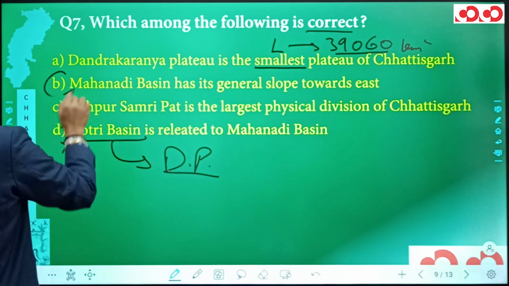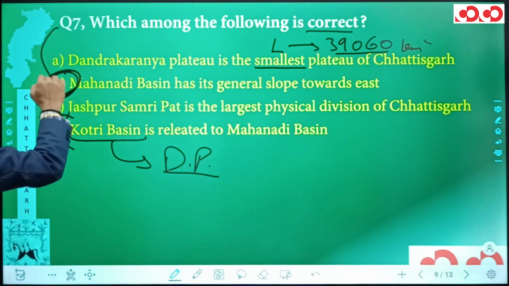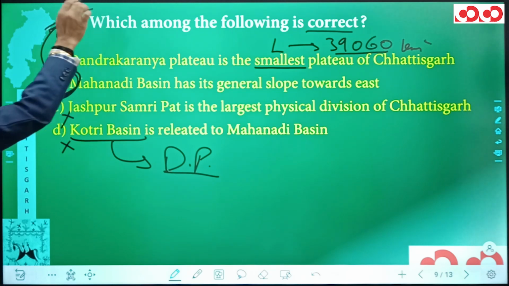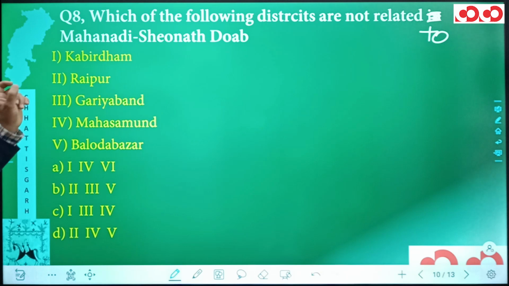We have seen this option B is the only one which seems to be correct. And hence, this option B is going to be the correct option of this seventh question. Now next we have our eighth question. Which of the following districts are not related to Mahanadi, Shivnath, Doab?